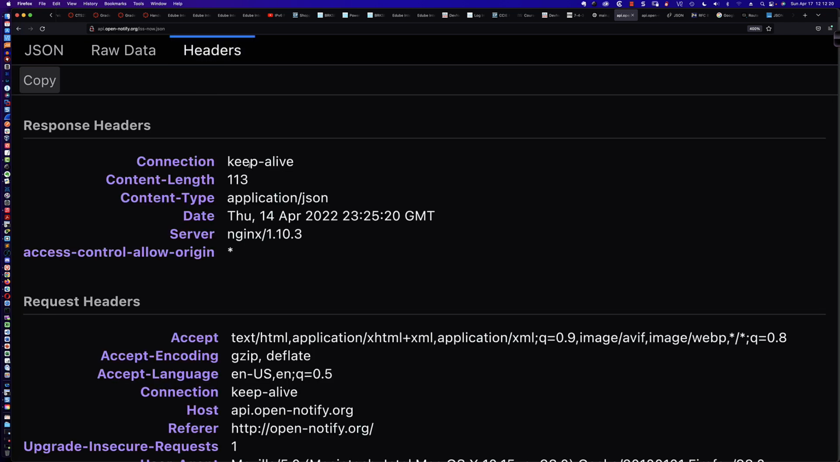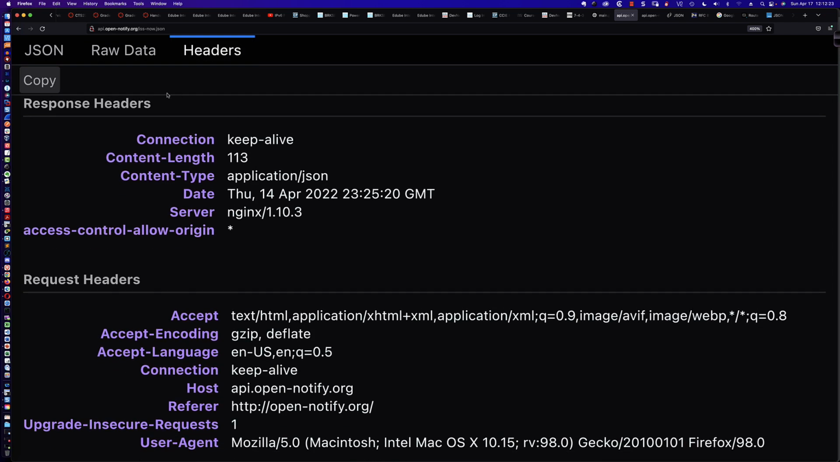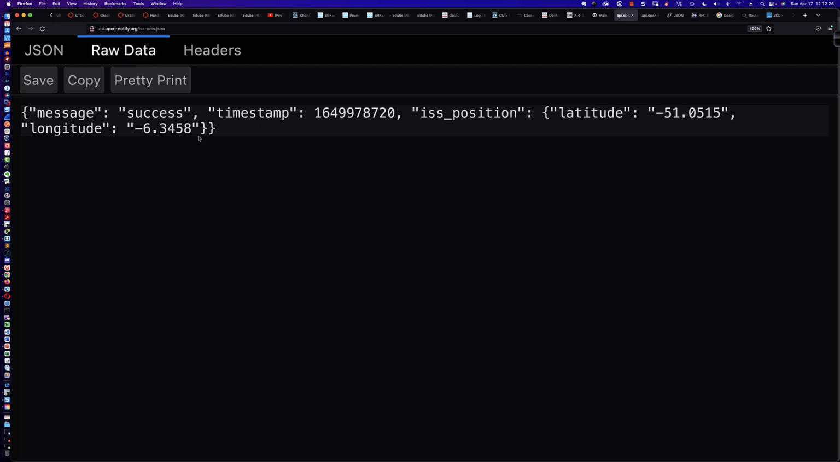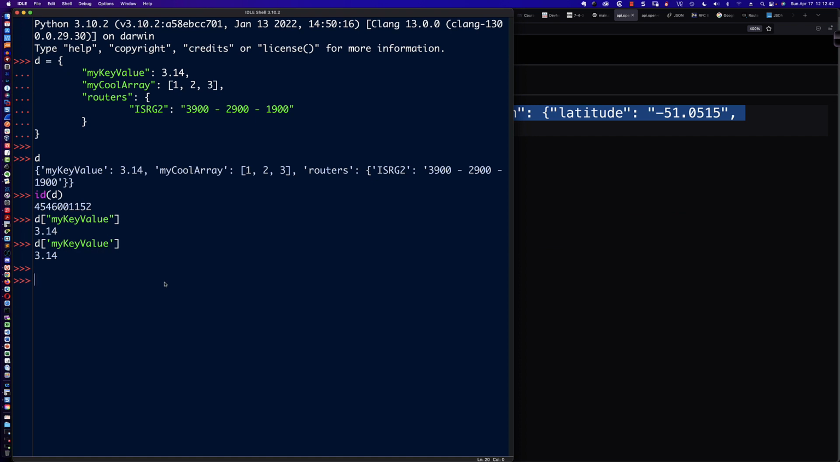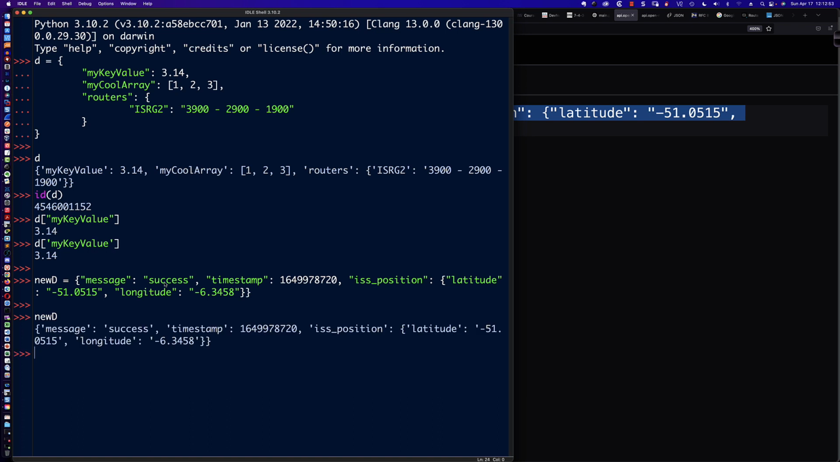In fact, if I was to click on headers, this is going to be our HTTP information. So back to the raw data. Could I simply just copy this? And you'll notice every key is a string and every key is enclosed inside double quotes in JSON. So if I copy this and come back over to my interactive interpreter and say new, and then a big D for new dictionary, and paste that in and hit enter. Now when I say new D, you can see that we have this new dictionary. And once again, all of the double quotes have been cast here to single quotes.